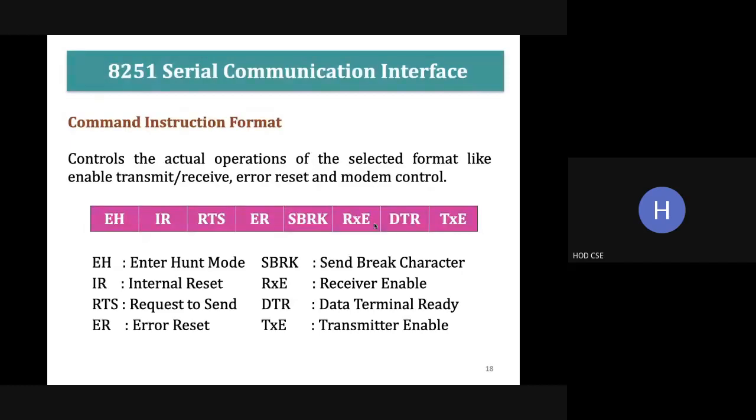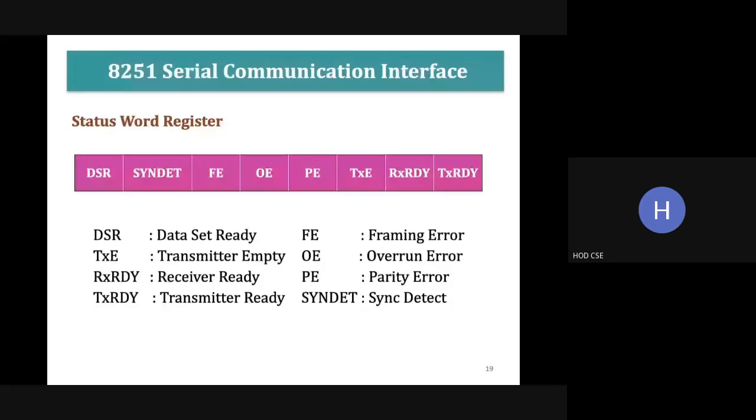Next, let's see the status word register. If there is any error, the status word register must be read. Let me come from the right side here. This is transmitter ready. This TXRDY is used in the transmitter block, hope you remember. Transmitter ready, like this receiver ready, transmitter empty. Next we have the parity error. If there is any parity error, this will be set.